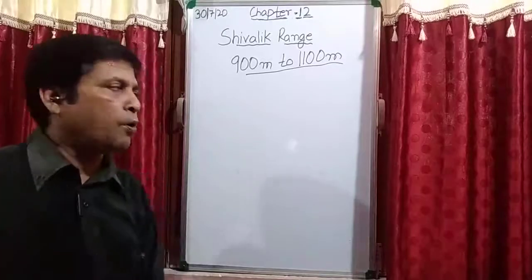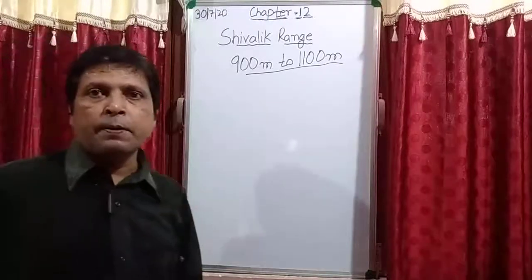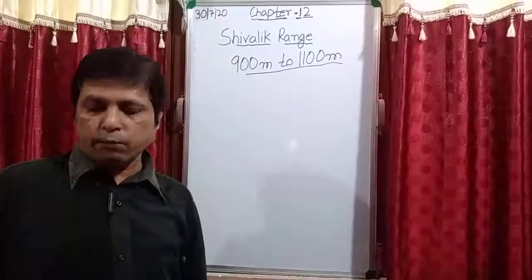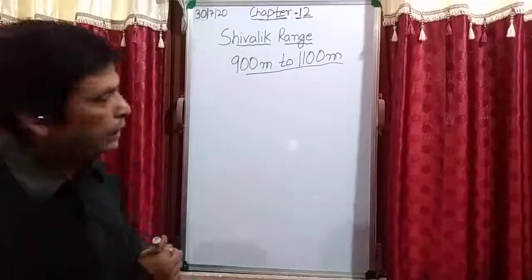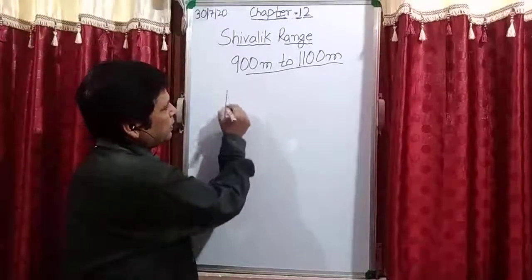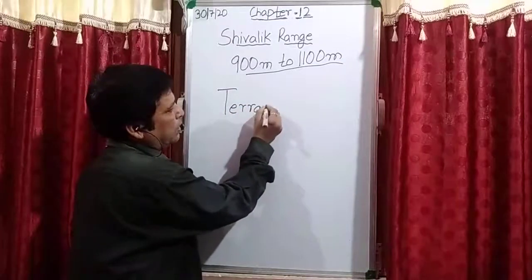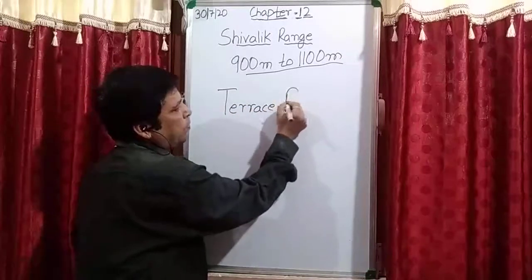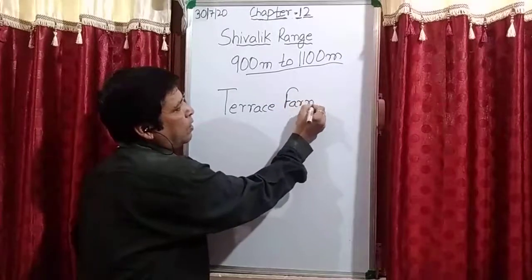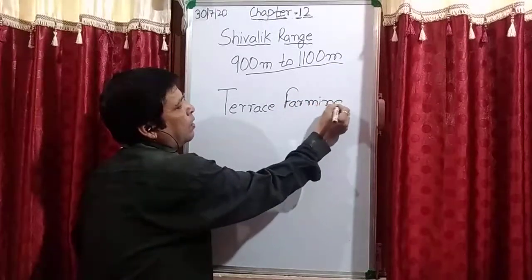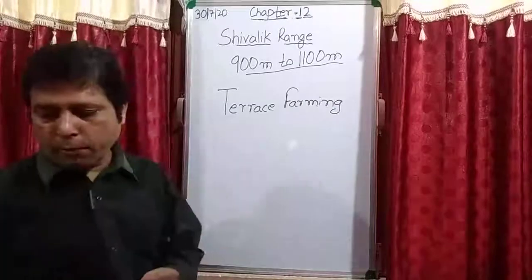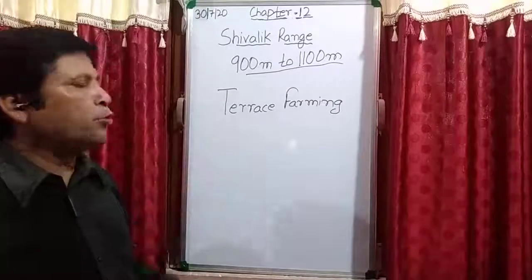And one most important thing is that here, students, the farmers are doing which type of farming? Terrace farming. Which type of farming are the farmers doing in this area?